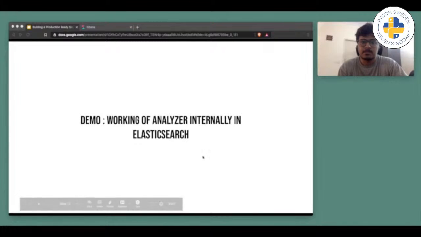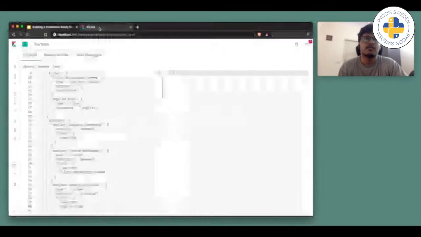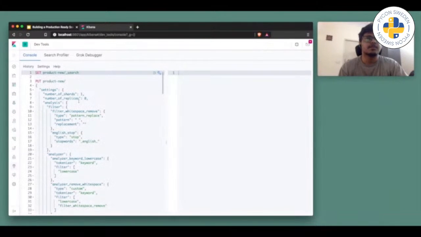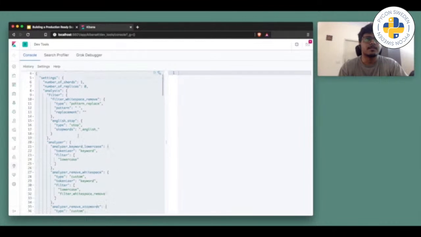Okay, so let me open my Kibana. Now, as you can see, our index is this.